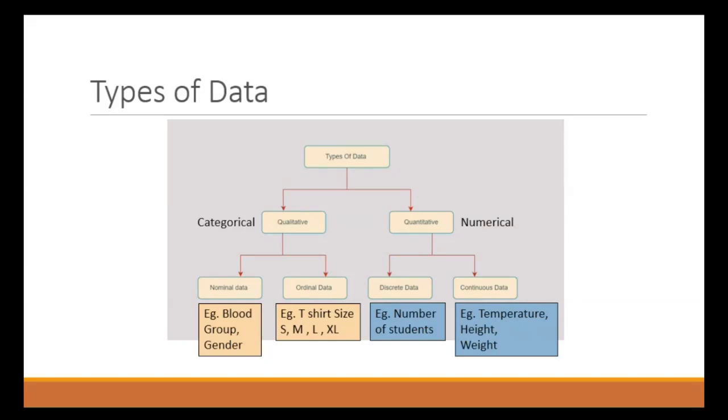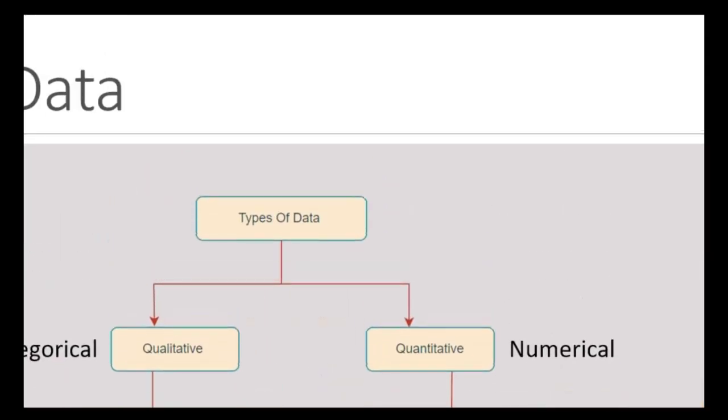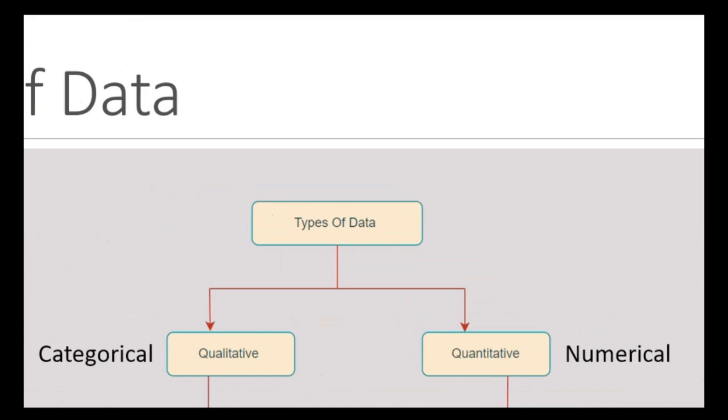Data can be either numbers or text; there are hardly any other types of data. For numerical data, we call it quantitative data. Quantitative means we can measure quantity, or we can perform some numerical operations on this data.